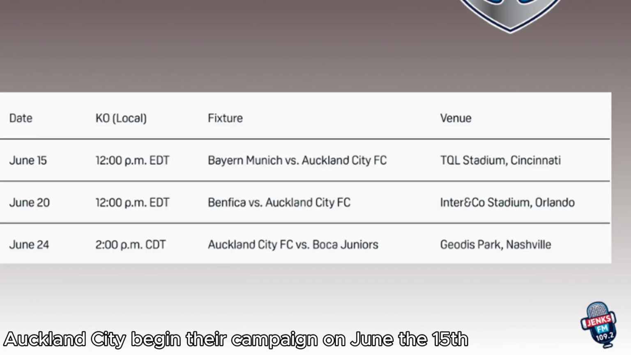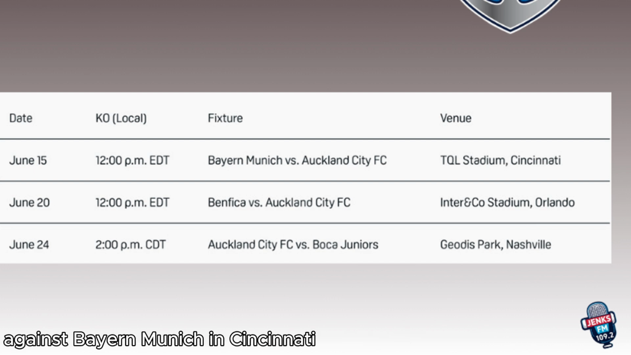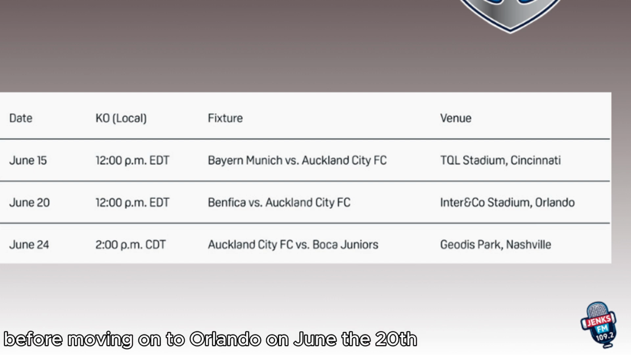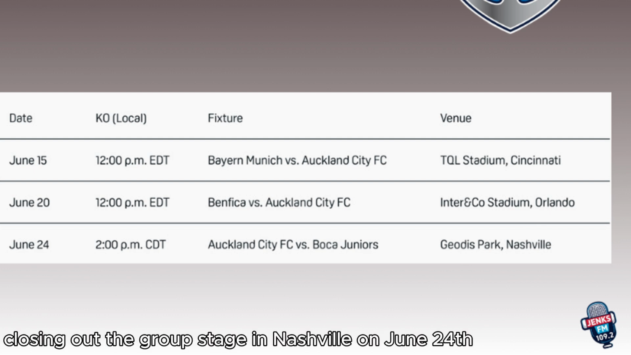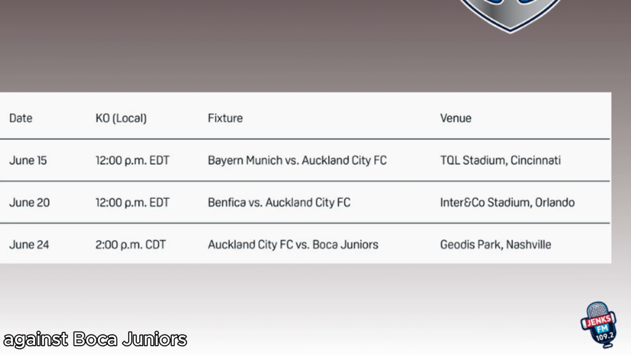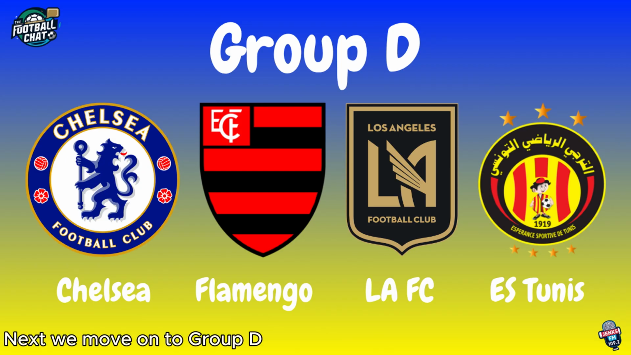Auckland City begin their campaign on June the 15th against Bayern Munich in Cincinnati, before moving on to Orlando on June the 20th, where they'll face off against Benfica, closing out the group stage in Nashville on the 24th of June against Boca Juniors. Next we move on to Group D.